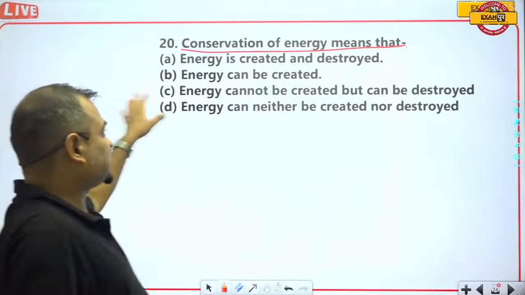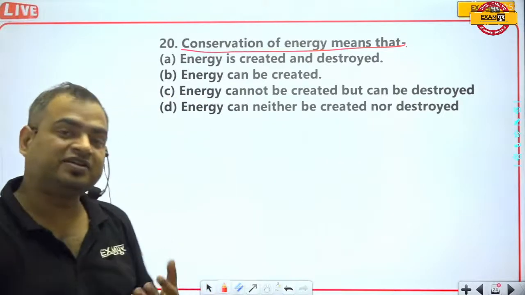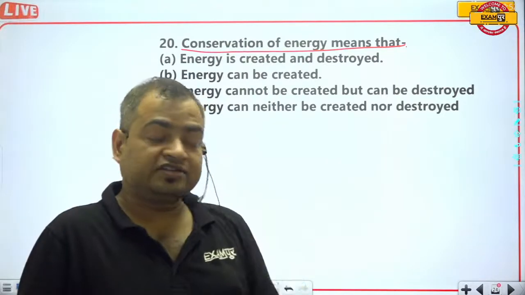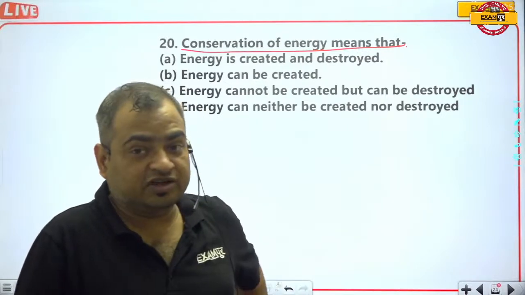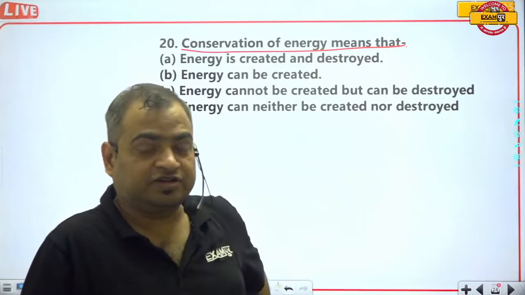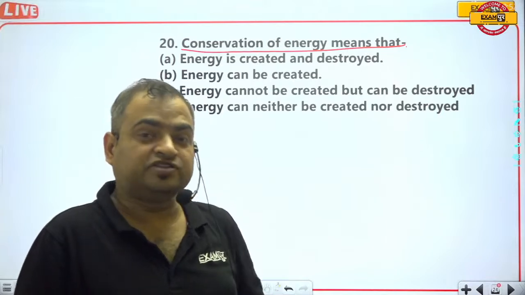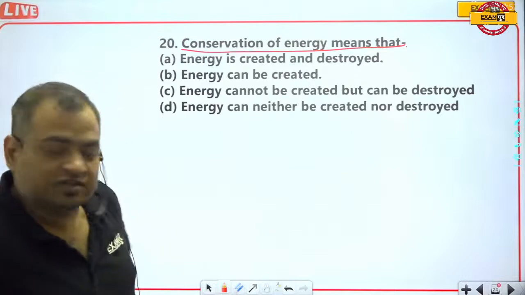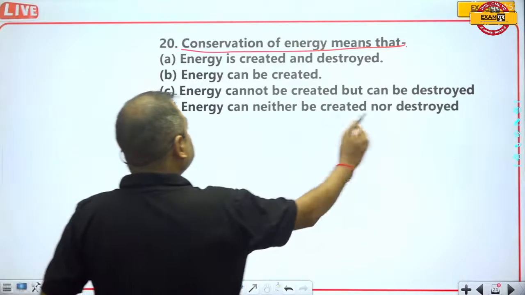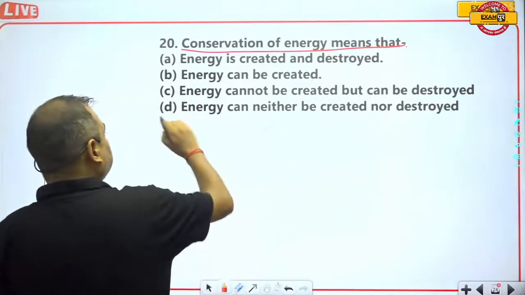If we talk about the conservation of energy, it means the energy will remain conserved. If energy already exists, it will not be destroyed. If there is no energy, then obviously no energy will be generated. It means energy can neither be created nor destroyed.